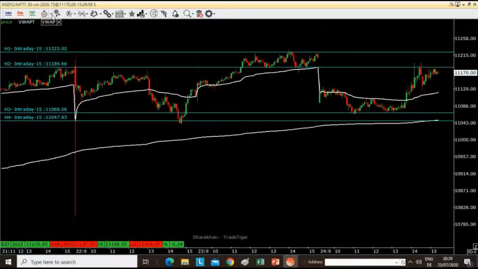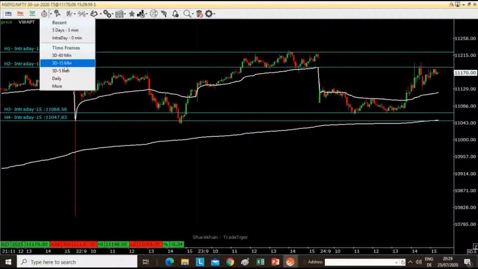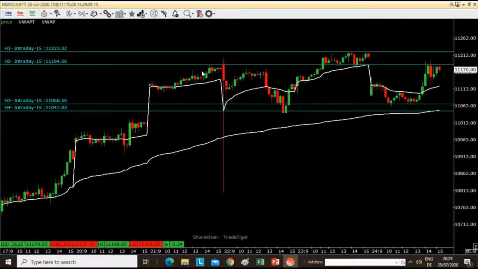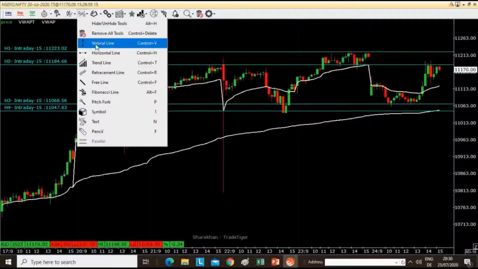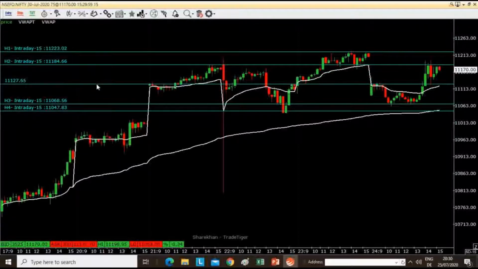If we see on a 15-minute chart, what we observe here is that after moving up to 11,184, in the last 4 days it has been roughly in the range of 11,223 to 11,047, and we have closed near the top end of the range. This was prior to the US market close on Friday. So what we can expect on Monday is, first, a gap down. A gap down to where? Gap down to maybe the level where we have opened before, that is again 11,135 or so.